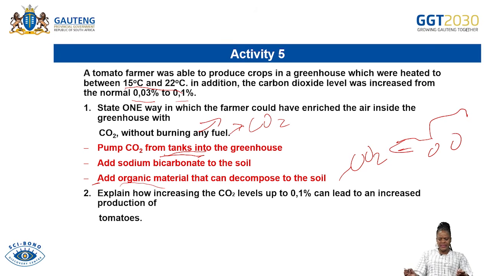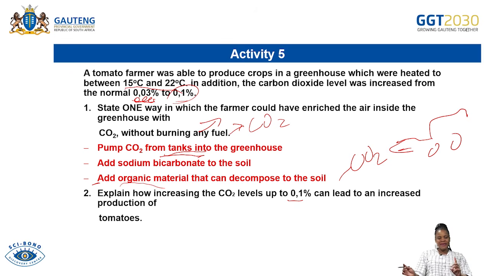Now the second question says, explain how increasing the carbon dioxide levels to 0.1 can lead to an increased production of tomato. Remember here they said the farmer has increased the carbon dioxide from 0.03 to 0.1. Now the question says, explain how increasing carbon dioxide levels up to 0.1 can lead to an increased production of tomato.